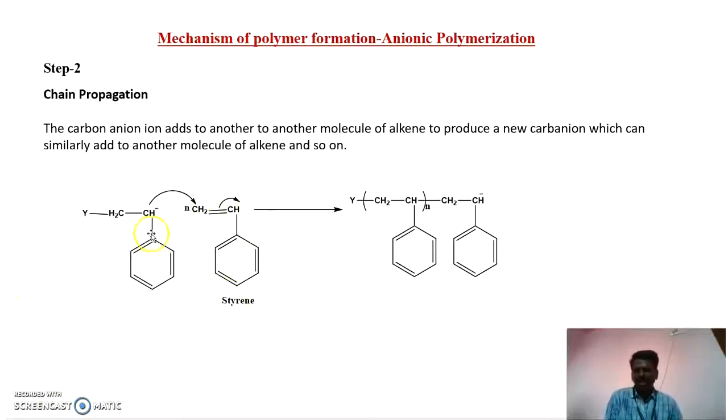The next step is chain propagation. In this chain propagation, the carbanion which is formed in the above step undergoes chain reaction with n number of styrene molecules. Thereby it forms a huge carbanion, a huge molecular weight carbanion. That means a carbanion with higher molecular weight has been formed in this chain propagation step.